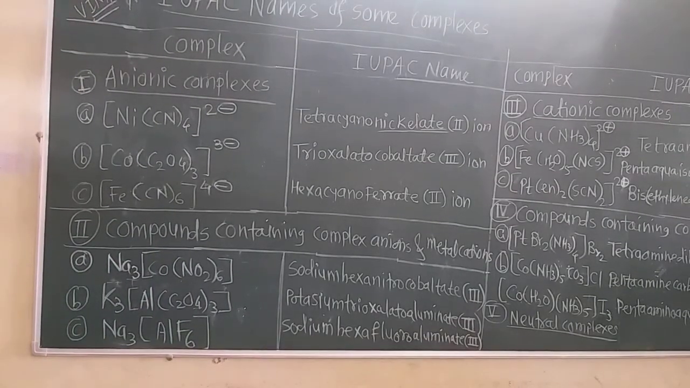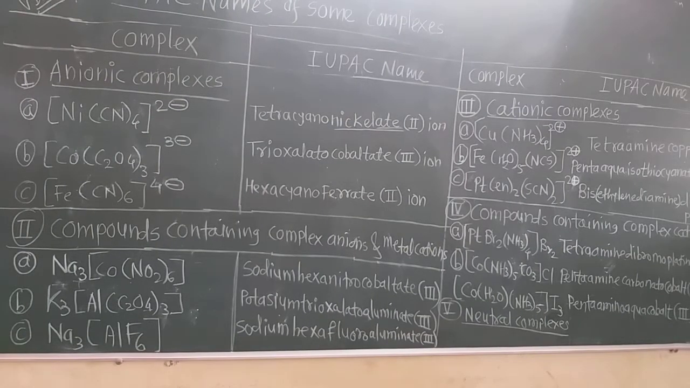Now let us see how the IUPAC names are given to the coordination complexes. First see the anionic complexes. Now in this first complex, what is there? There are 4 cyanide ligands. But it is an anionic complex, so always give the metal name with the ending, that is the suffix, ATE. Then write down in parenthesis the oxidation number on that metal cation, and then write down the word ion.